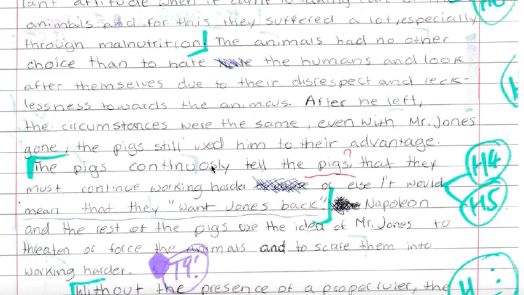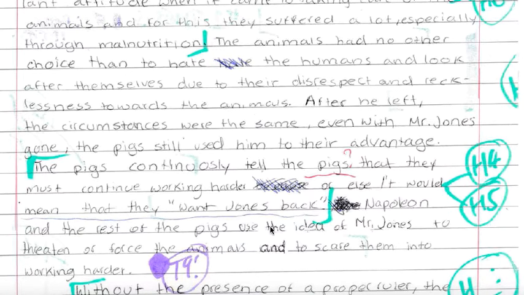The pigs continuously tell the other animals that they must continue working harder, or else it would mean that they would want Jones back. Again, a nice short quotation, smoothly embedded. But H4 means that you've developed an idea here with a second example. We've developed this idea about poor rulership, poor leadership, with a second example and the way that the pigs take advantage of Mr. Jones. And that quote, again, is smoothly embedded into this.